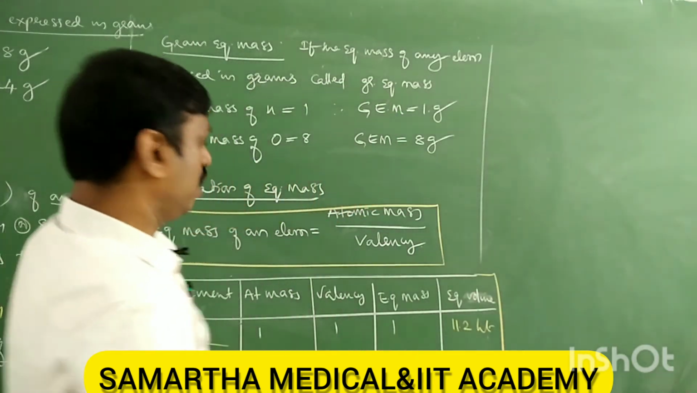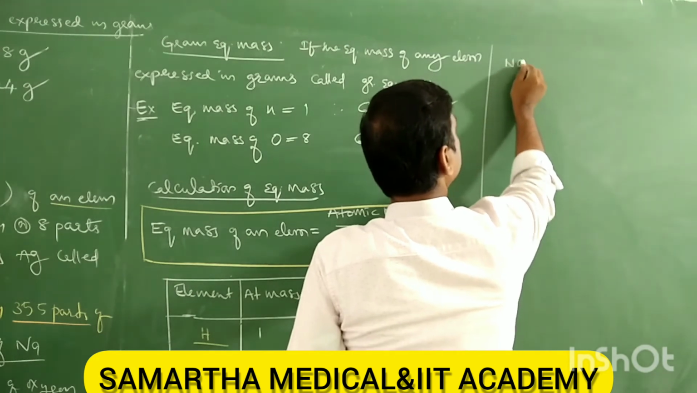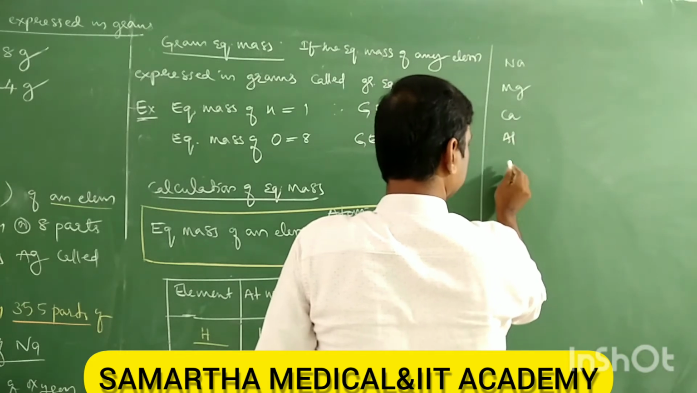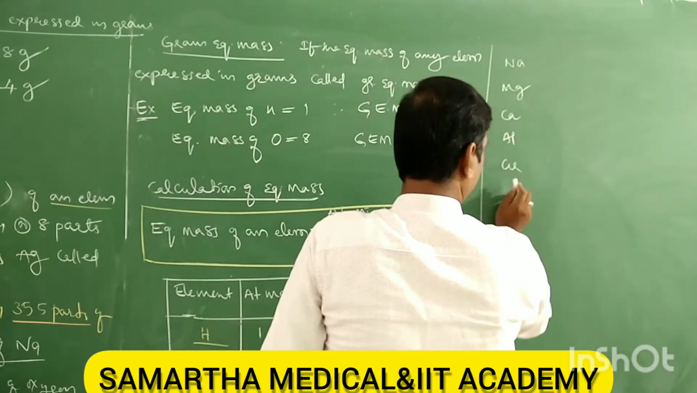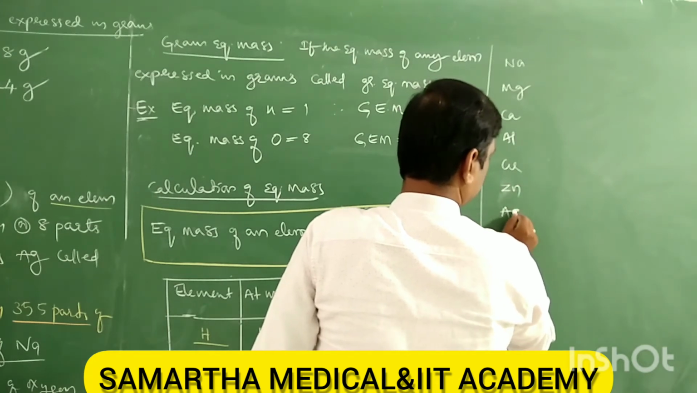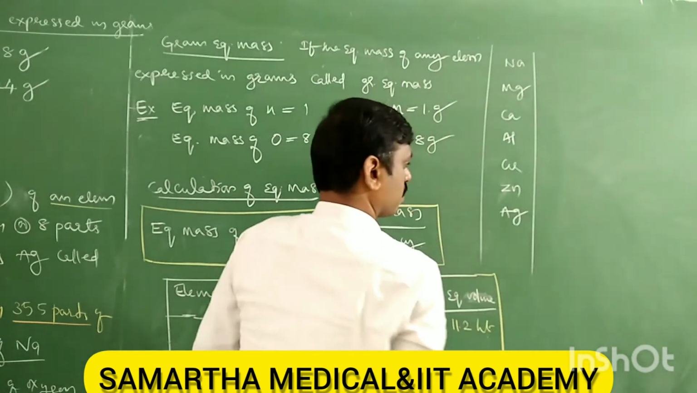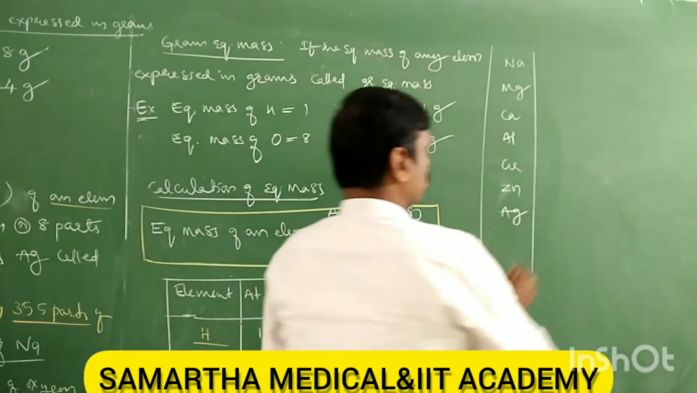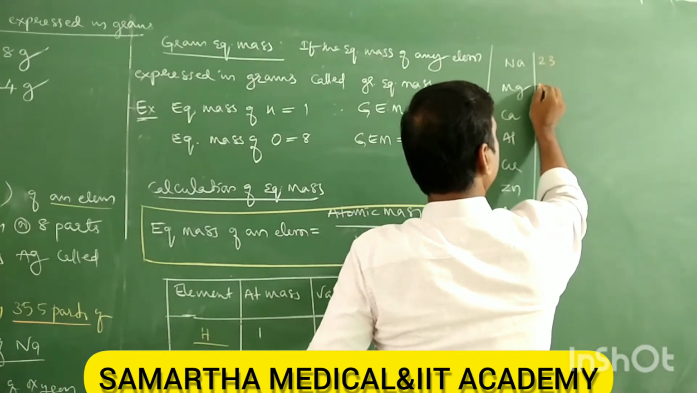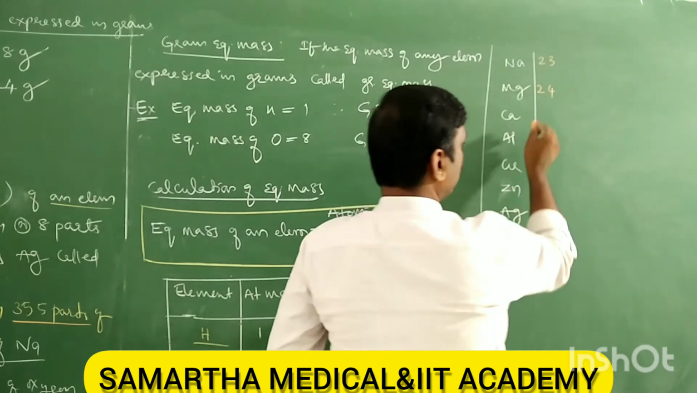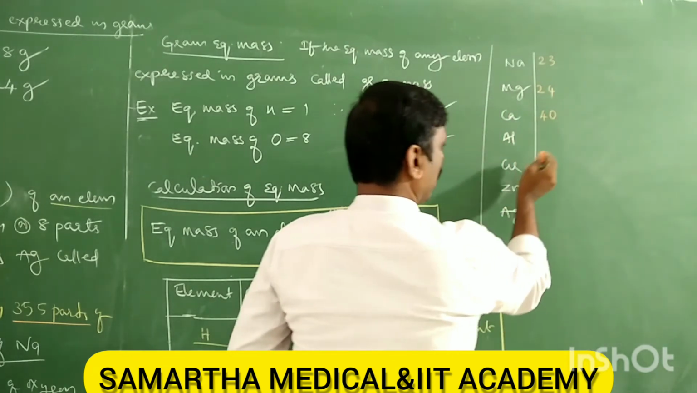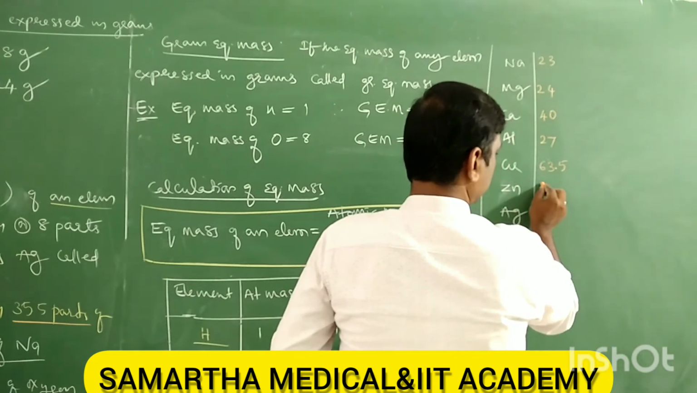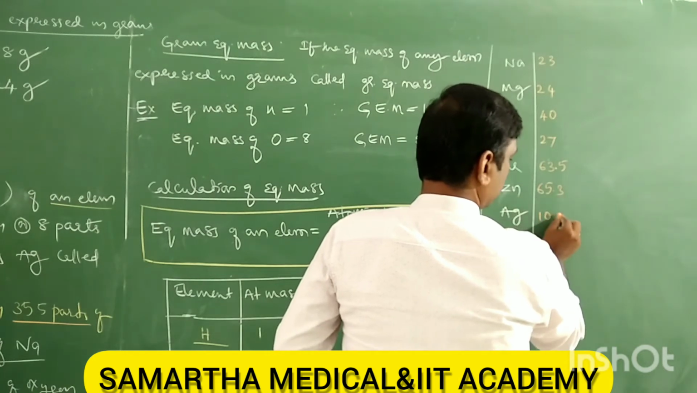Right. Next I will write some more elements: sodium, magnesium, calcium, aluminium, copper, zinc, silver. Okay. Come on, tell me their atomic masses. Sodium 23, magnesium 24, calcium 40, aluminium 27, copper 63.5, zinc 65.3, silver 108.